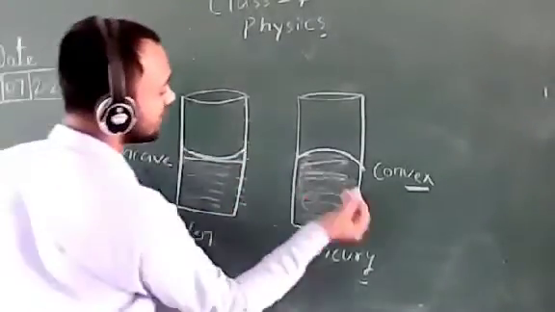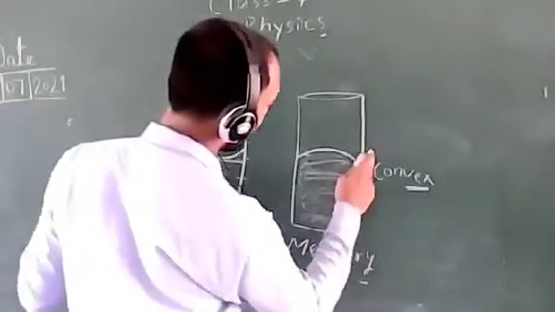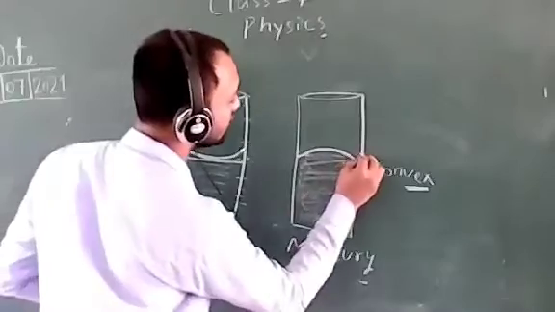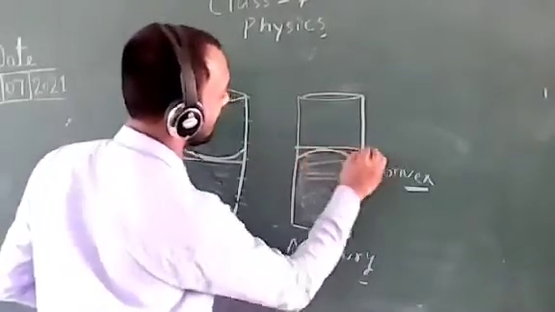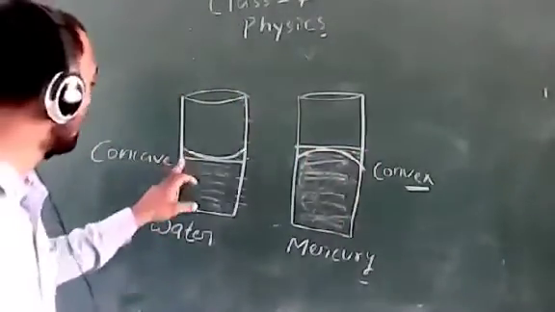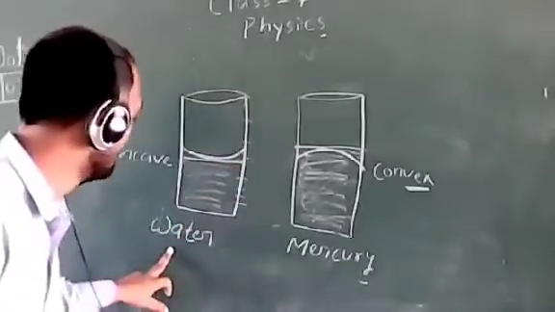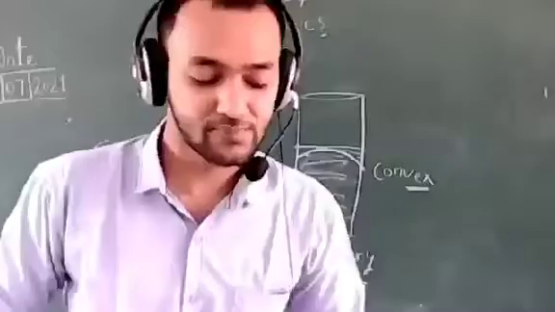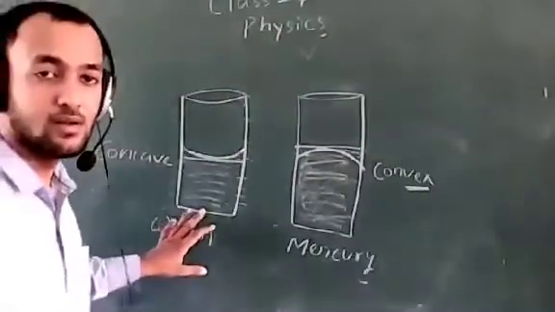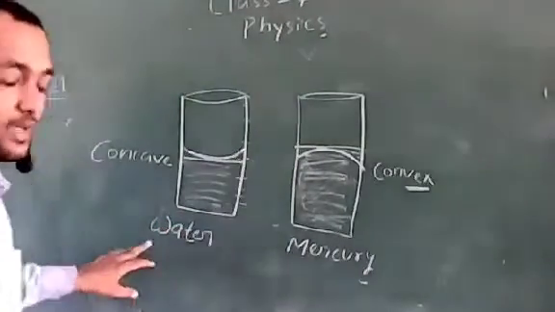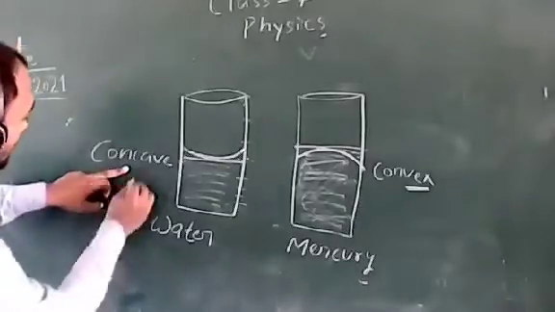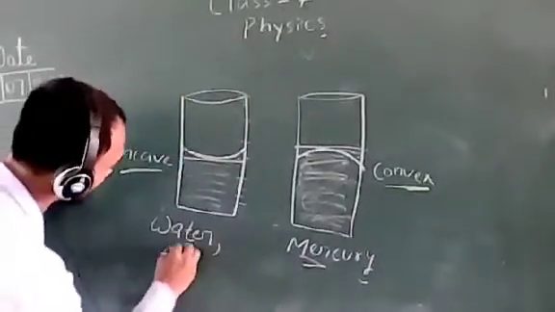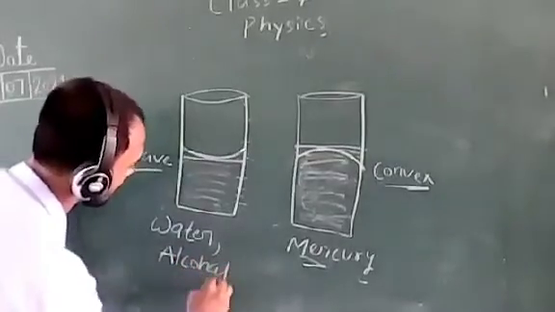And if you want to record the reading of the graduate cylinder which is filled with mercury, you have to read from this upper level. In higher classes, we will study why it forms a concave shape with water and a convex shape with mercury. So water forms a concave shape, mercury forms a convex shape, and alcohol also forms a concave shape.